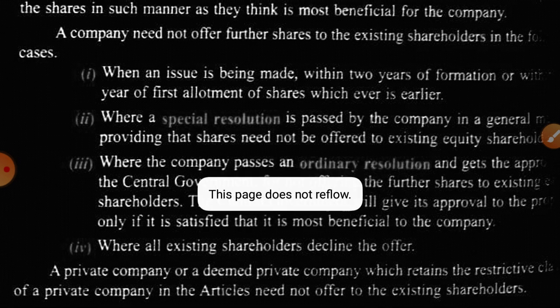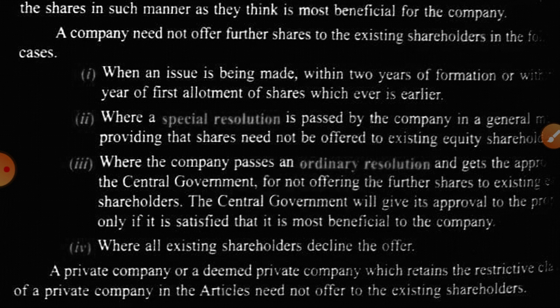Is this clear? That means 67 should vote in favor rather than against for any rule to comply. But in case of ordinary resolution, it is more than 50%. That means 51-49, that ratio. That is known as ordinary resolution.